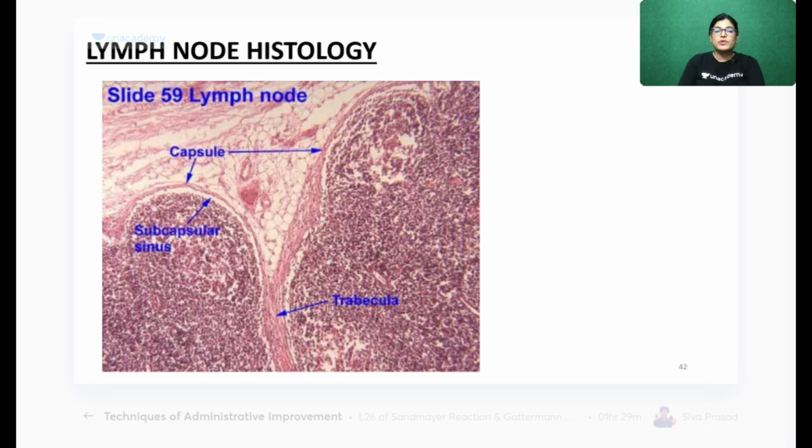This is a high power view of a histological slide of a lymph node. See here, this is the slide. When you look inside the microscope, everyone understands that at the examination point of view, everything is gone. When I take the histology examination of students, they don't understand anything and are not able to identify the slide. Why? Because firstly you have to have proper knowledge of theory.